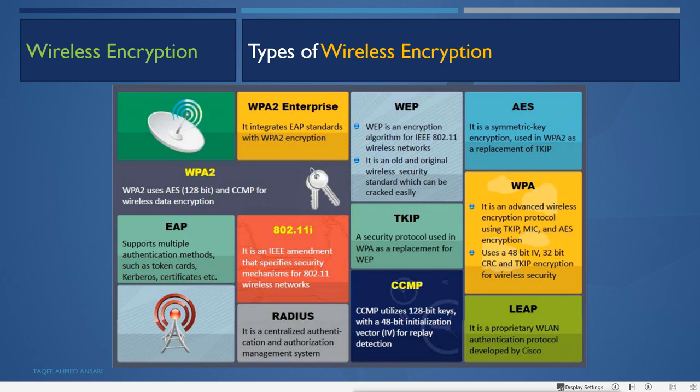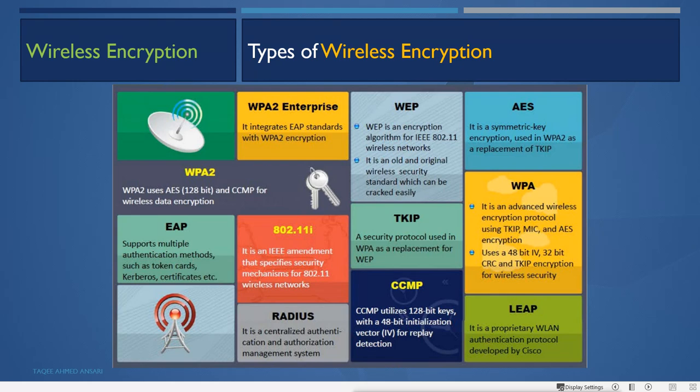So WPA personal is for backward compatibility, which works on a pre-shared key, and WPA enterprise is a new technology. It uses a radius server for authentication. So WPA enterprise is for centralized authentication, which uses the radius server. It uses the same IV, same bit length, same CRC, same encryption protocols, but it uses centralized authentication by using the radius server.